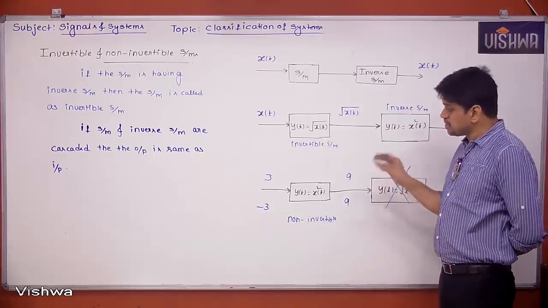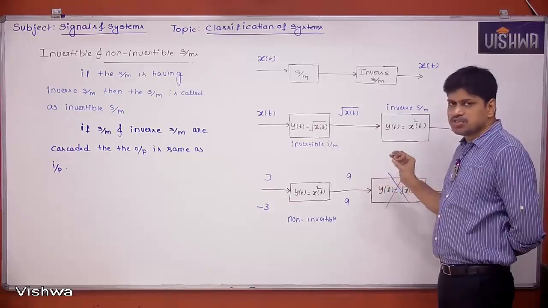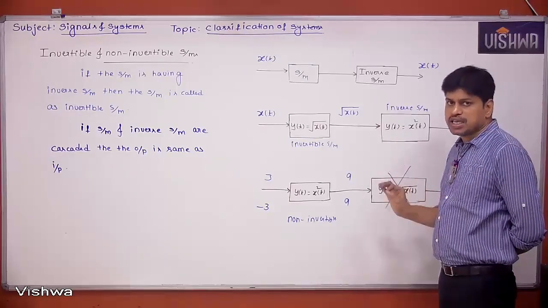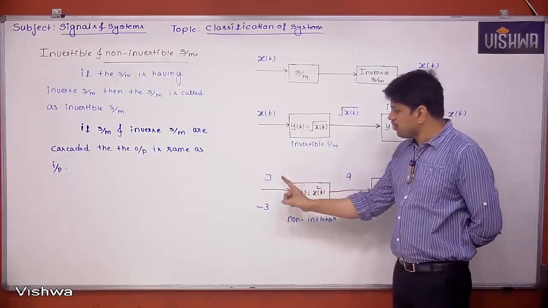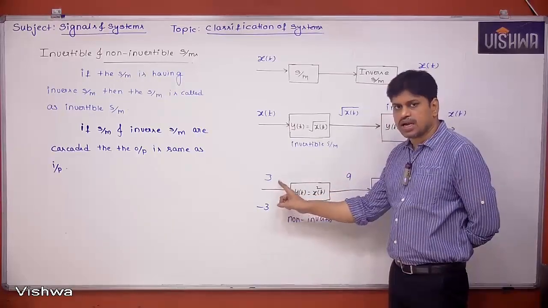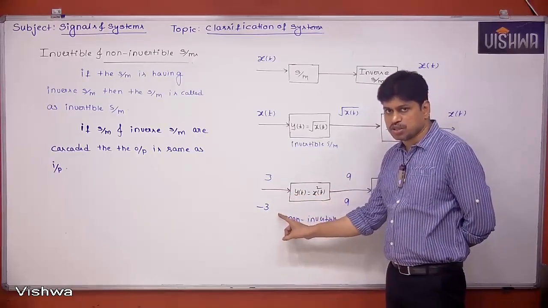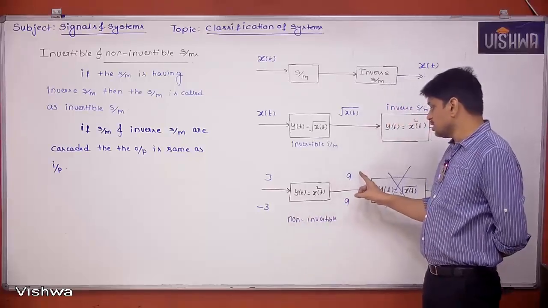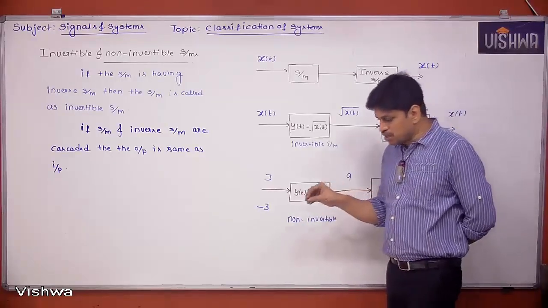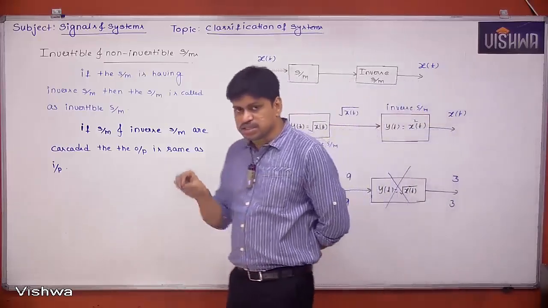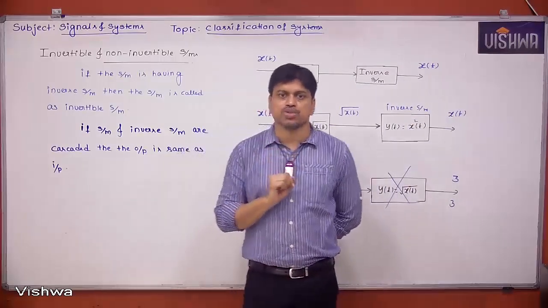We can simply say whether the given system is invertible or not by checking one thing. What is that one thing? For different inputs, 3 and minus 3 are different inputs. But what is the output we are getting? 9 and 9, which are nothing but the same output. So whenever a system produces the same output for different inputs,